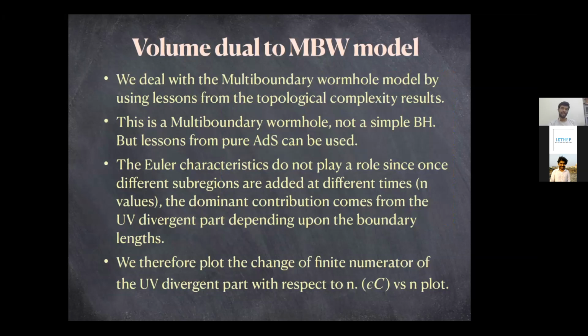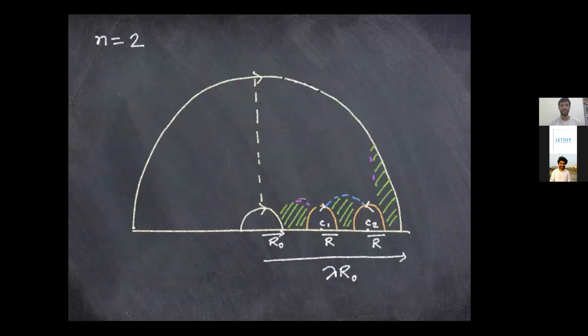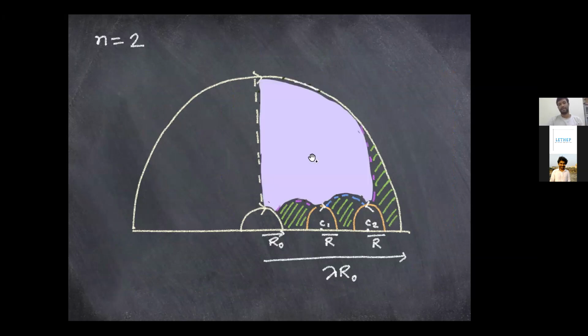So motivated by these directions, we again consider the volumes corresponding to minimal surfaces at different times. For a 3-boundary wormhole, these are your Hawking quanta, and these are your minimal surfaces or throat horizons that you want to consider. We compute the volumes corresponding to these regions initially, and at a later time when this is the minimal surface, we also compute the volume of this region, the purple region.